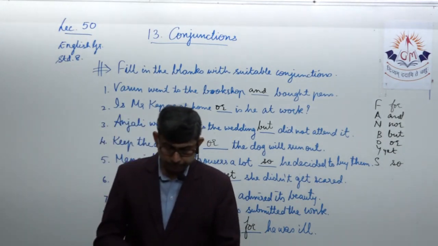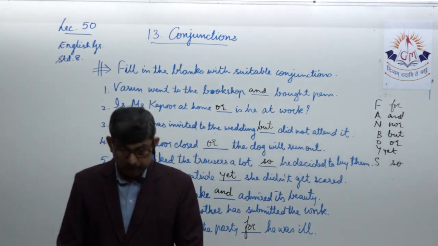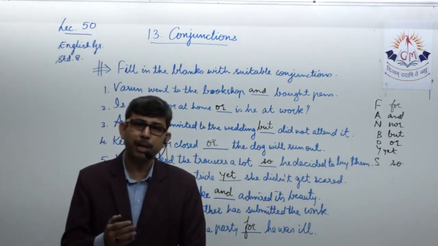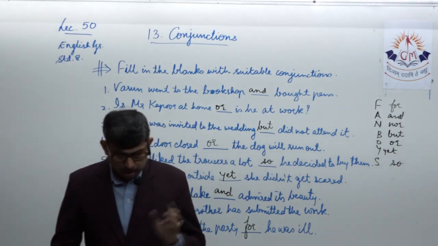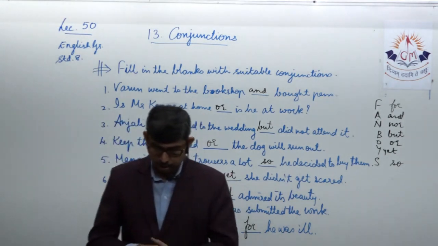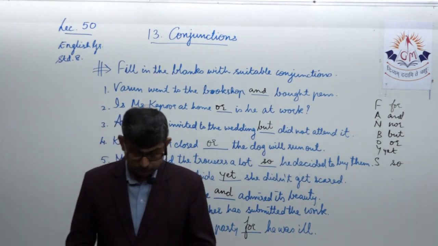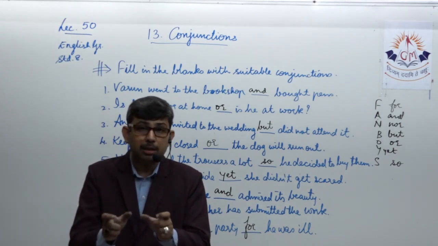Well, two more to go. He saw the policeman coming. He immediately took to his heels. He immediately took to his heels means he escaped from there or started running. Well, to make the meaning clear. He saw the policeman coming, one action or one sentence. He immediately took to his heels. So here you can see two actions just happening simultaneously.